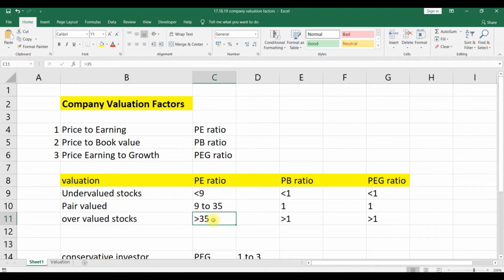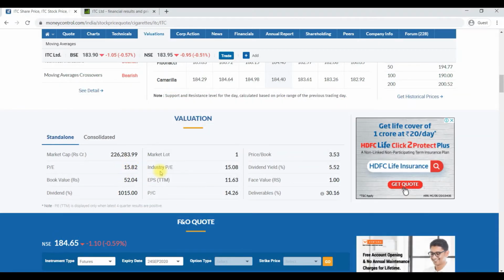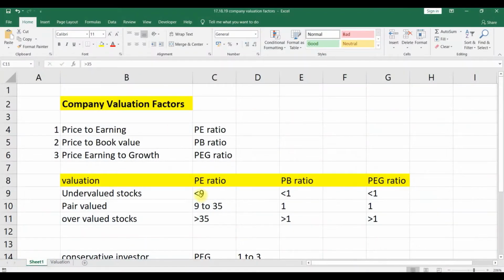If the PE value is 35 and above, then we call such stocks overvalued stocks. We will avoid overvalued stocks. Either fair valued stocks or undervalued stocks are considered.